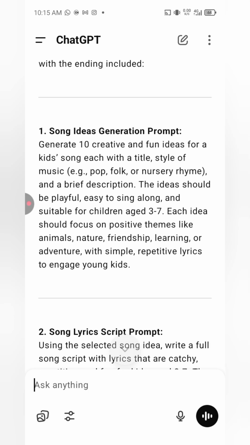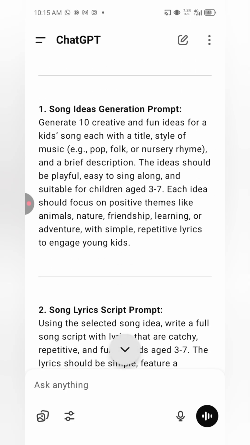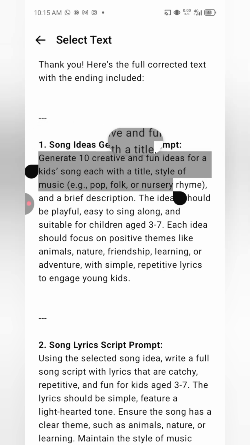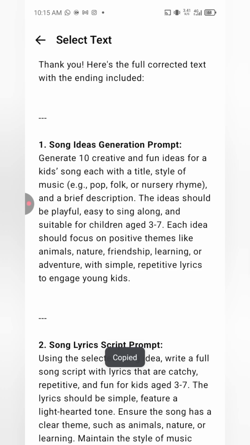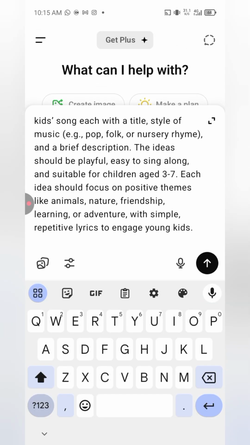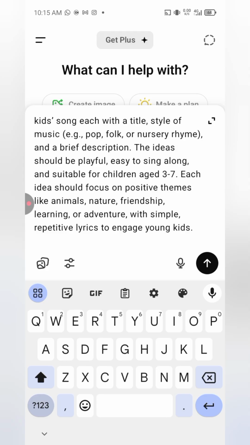The first is the song idea generation prompt. I'm going to copy this first one: generate 10 creative, fun ideas for kids songs, each with a title and all of that. This is the first prompt I'm going to send to ChatGPT to generate creative songs for me, with their titles, the style of music, and the songs should be playful, easy to sing along, and suitable for children aged 3 to 7. Each idea should focus on positive themes like animals, nature, friendship.